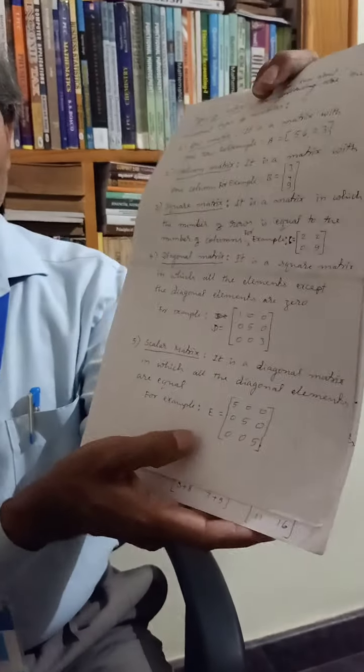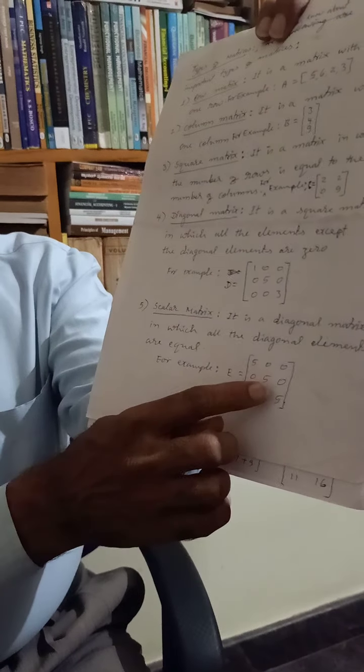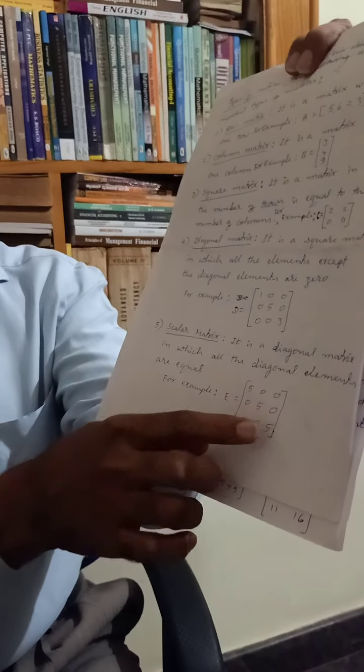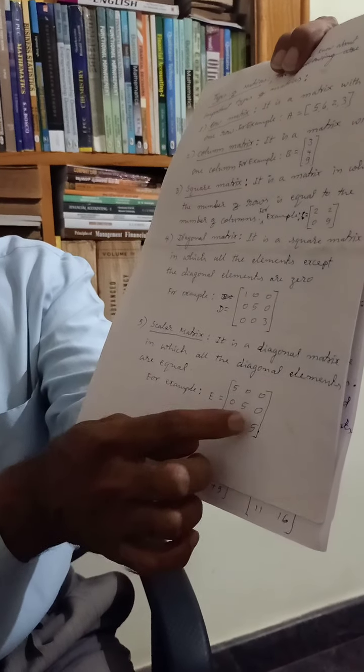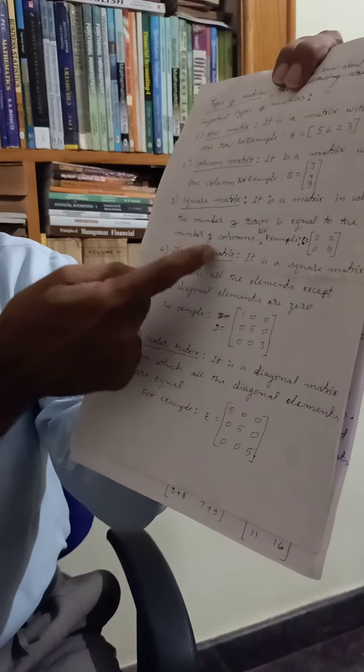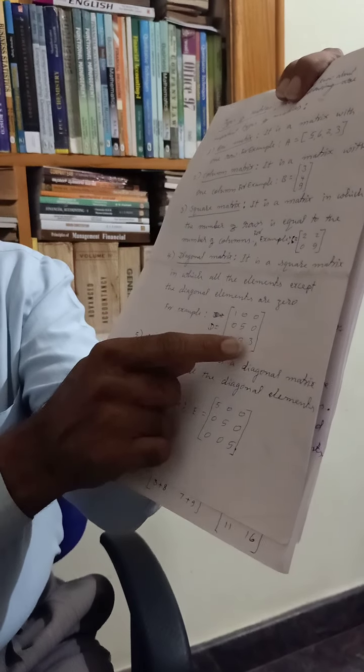Now let us go to another type, that is the scalar matrix. It is a diagonal matrix in which all the diagonal elements are equal. You observe with an example, you can understand better. So a scalar matrix is also a diagonal matrix, but all the diagonal elements are equal. You observe the earlier diagonal matrix. There the diagonal elements are 1, 5, 3.